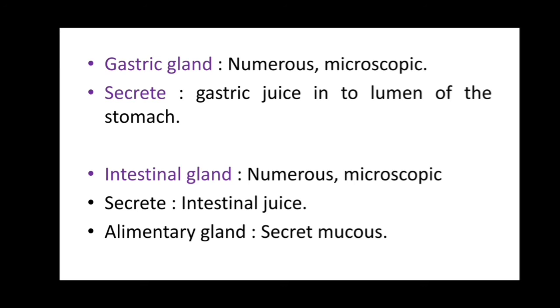The whole alimentary canal has mucus glands, and they secrete mucus to help the digestion. So this is about the digestive system of Scoliodon. The digestive system of Scoliodon includes the mouth, buccal cavity, and the intestine.